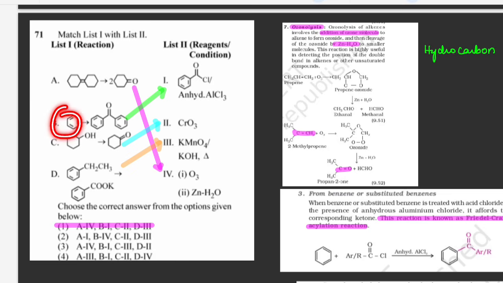Second, you can see here benzene is converted here. So there are two benzene rings and then there is one keto group here. So that is nothing but an acyl group is added. So this is nothing but Friedel-Crafts acylation reaction. So here you can see an acyl group is added to this benzene ring.